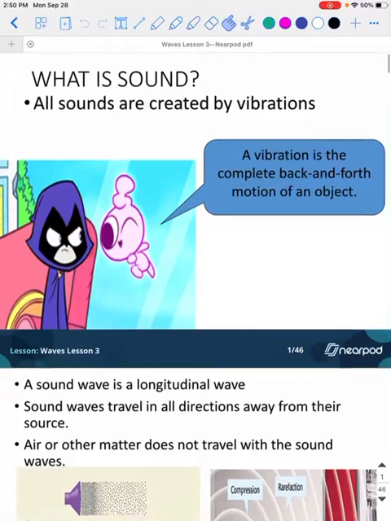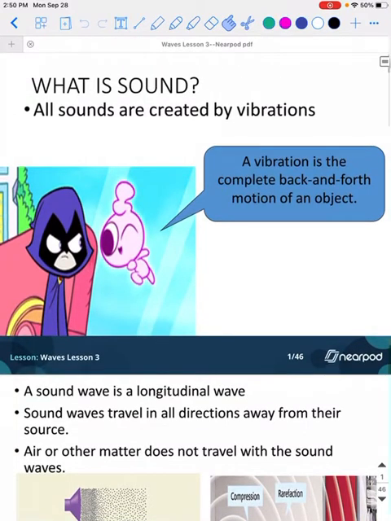So just follow along. All right, so what is sound? Sound is created by vibrations. A vibration is the complete front and back motion of an object. So what I would do is write this little piece down under, like, what is sound? I would definitely write this down in my notes. It's really important. It's a complete back and forth motion of an object.